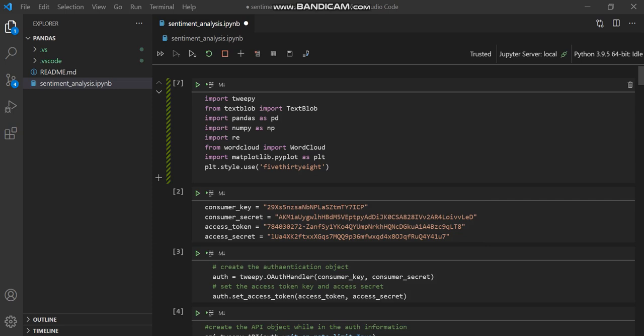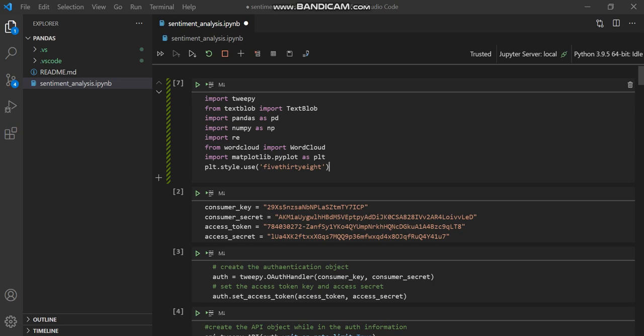After that, I import pandas as pd, and I will use pandas in this code to create a data frame. Then I import numpy, which I will use to perform mathematical operations. After that, I import the re module, which I use to preprocess my data using regular expressions.